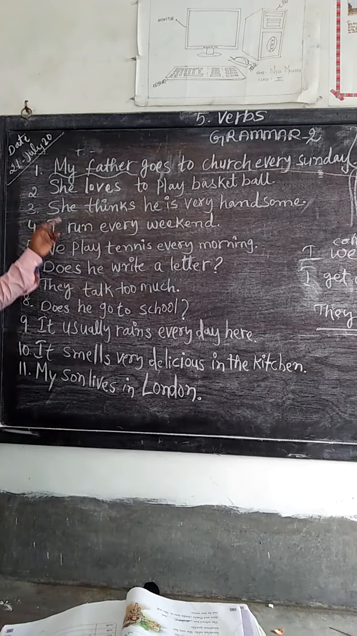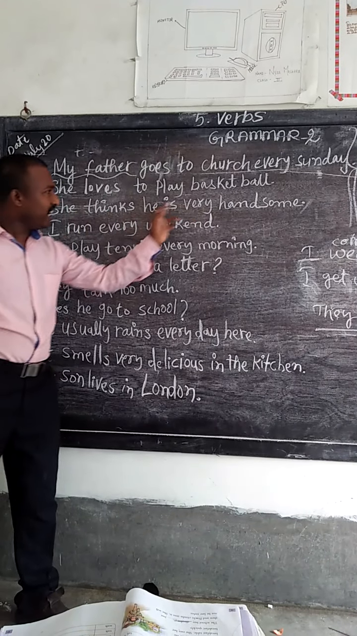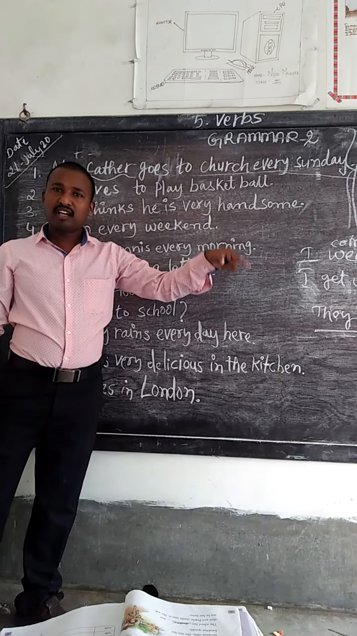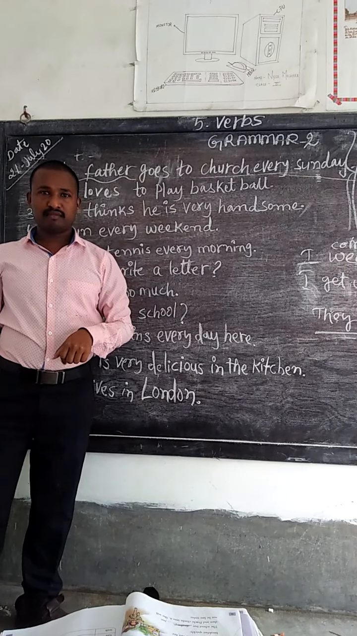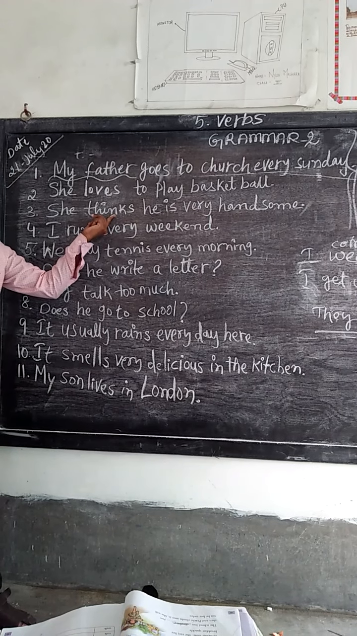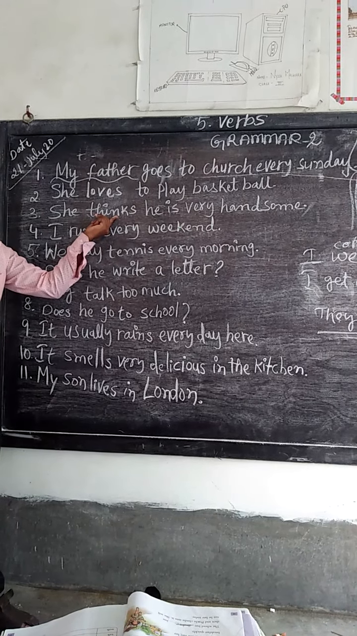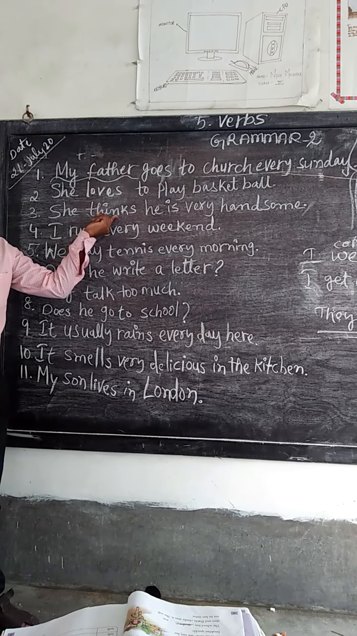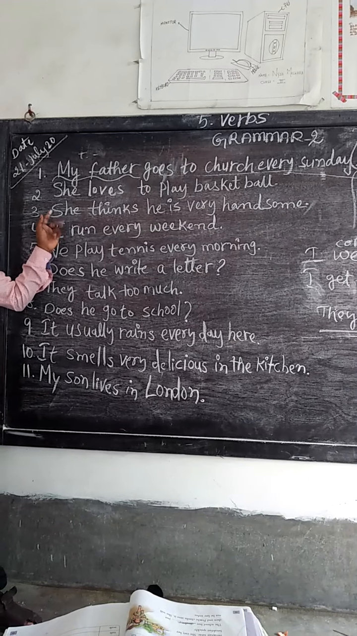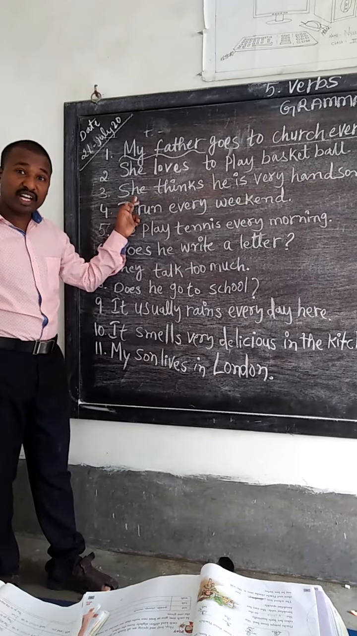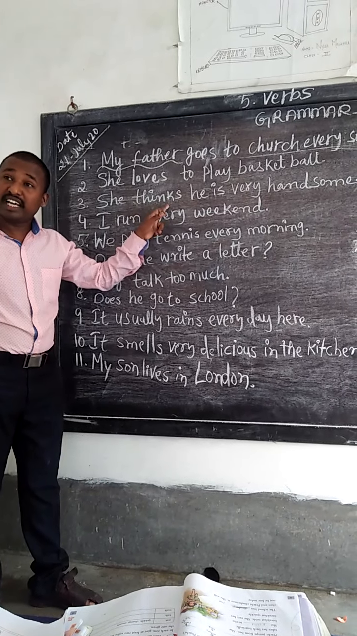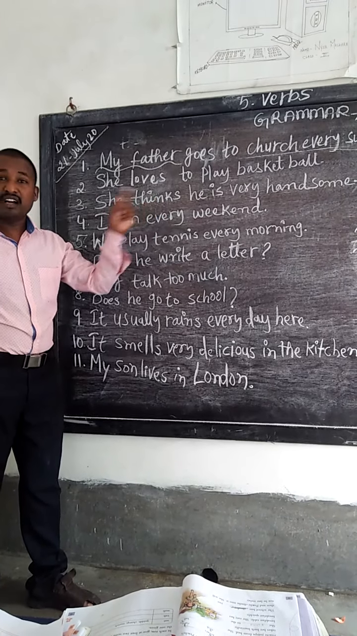Right? She thinks he is very handsome. Now you see, she thinks. Think is a verb form. Think is a verb, so it is adding s. So with the third person singular only, the verb form will take s or es.